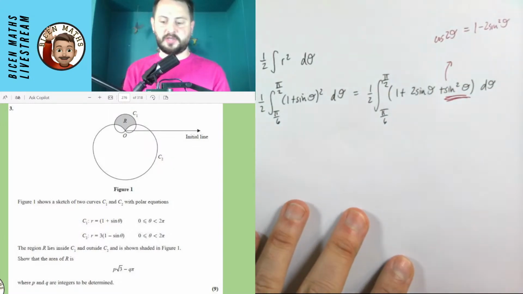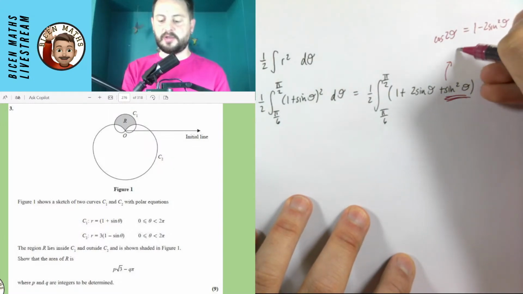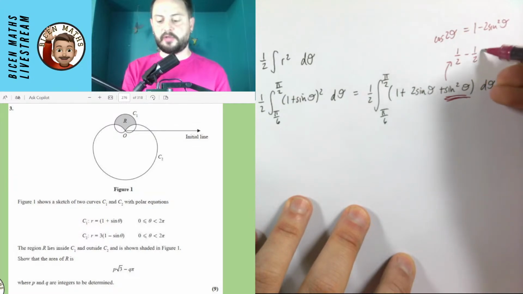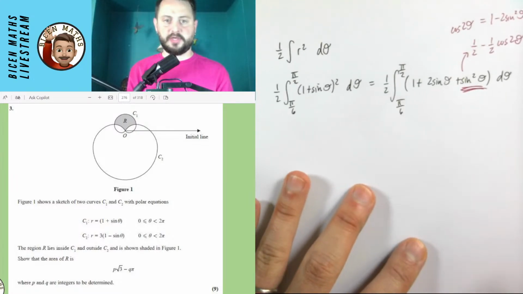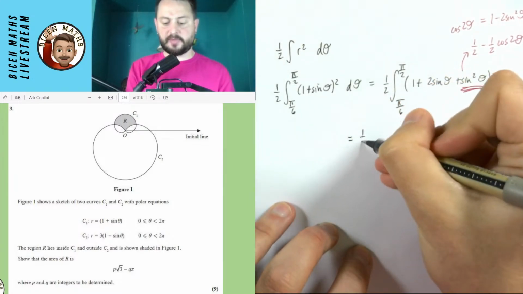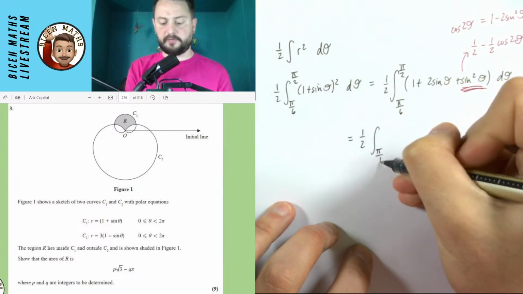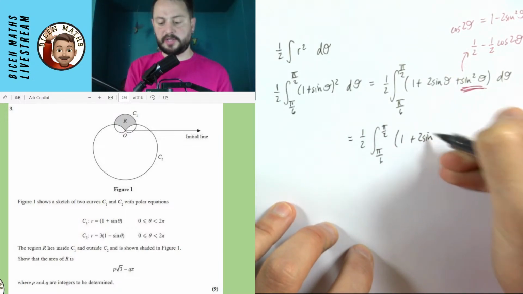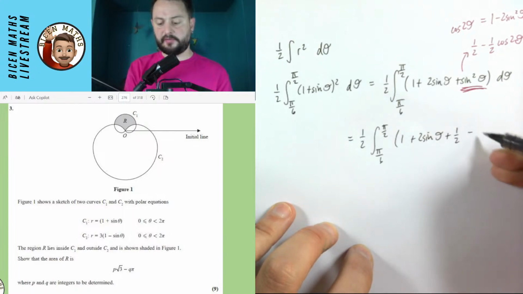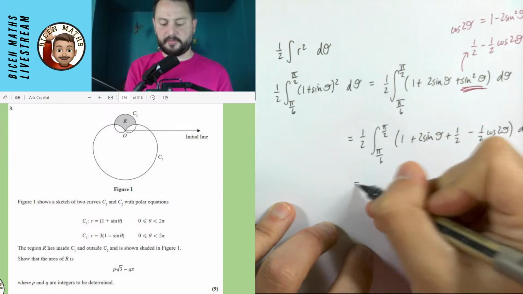But further mathematicians, I think, should memorize the fact that sine squared theta is a half minus a half cos 2 theta. So I'm going to just rewrite that for when I do the integration. So I then have my integral of a half between pi over 6 and pi over 2, 1 plus 2 sine theta, plus a half minus a half cos 2 theta, d theta.